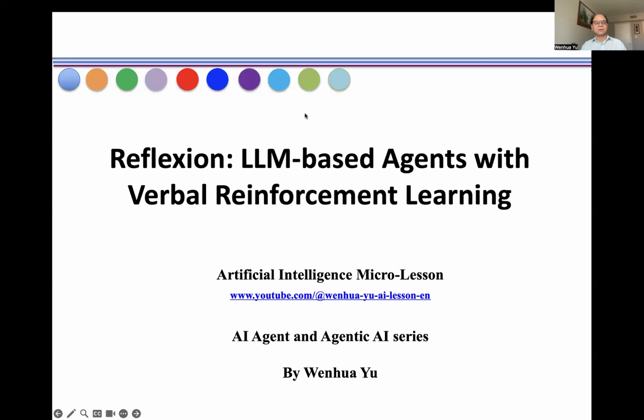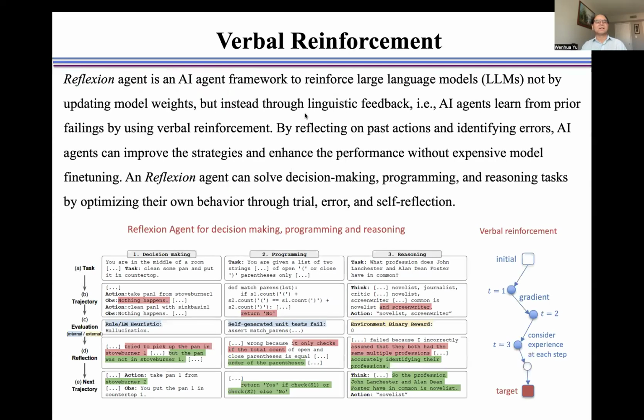This video introduces Reflexion, large language model-based agents with verbal reinforcement learning. Reflexion agent is an AI agent framework to reinforce large language models, not by updating model weights, but instead through linguistic feedback. Namely, AI agents learn from prior failings by using verbal reinforcement.